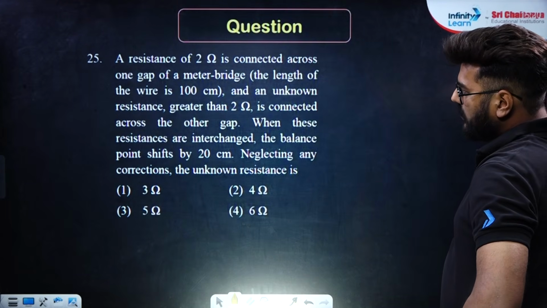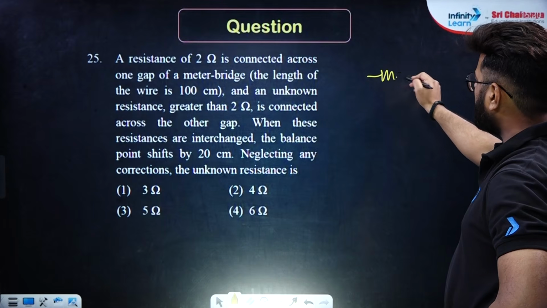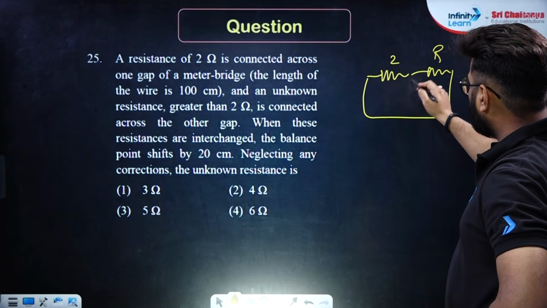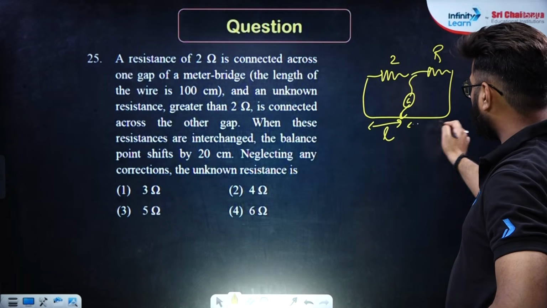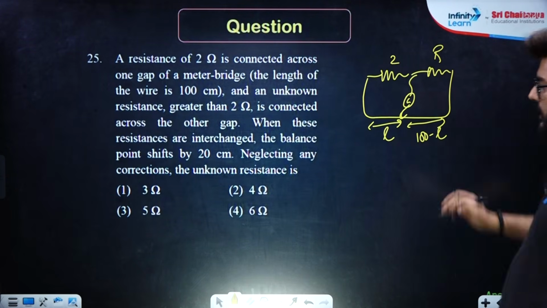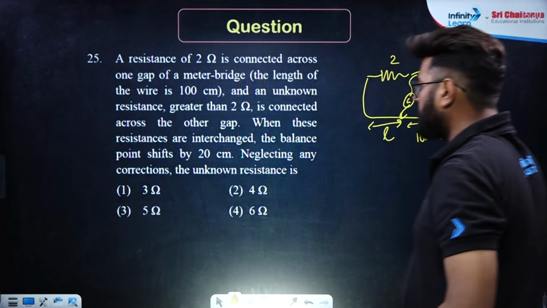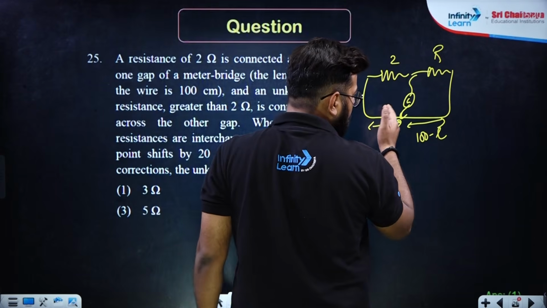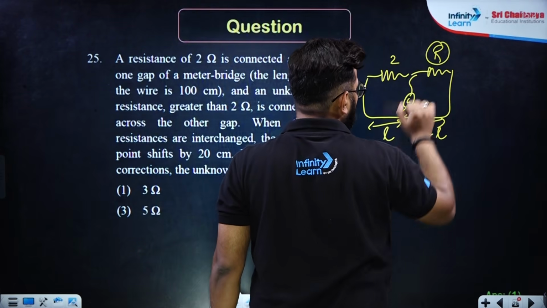Okay, and an unknown resistance greater than 2 ohm is connected. So here is the case, this is 2, this is our unknown, this is connected over here, the galvanometer is there, this length is L, this is 100 minus L. When these resistances are interchanged, the balance point shifts by 20 centimeter. So balance point will shift where? Will it shift leftward? Will it shift rightward? Obviously it will shift rightward because this has more value,